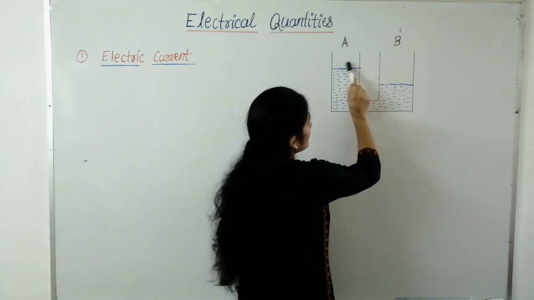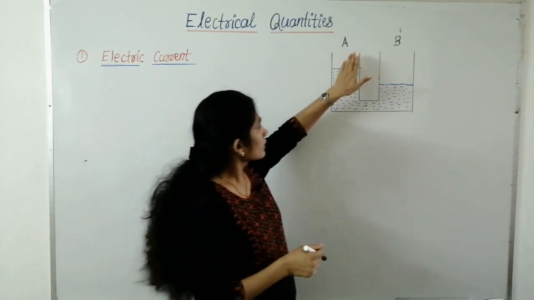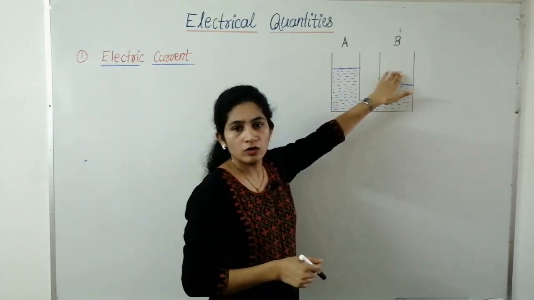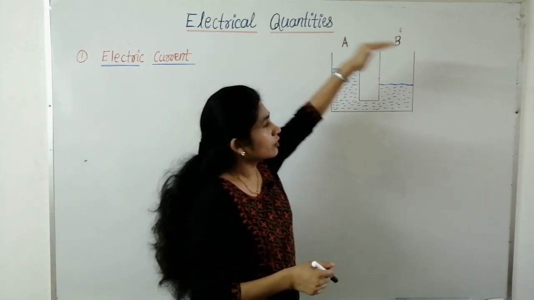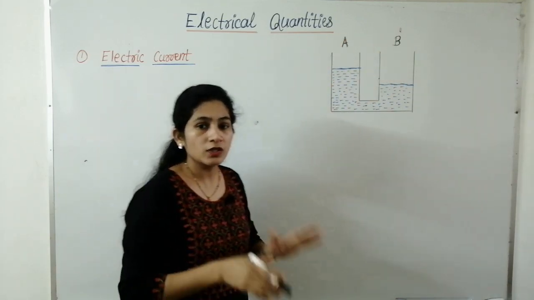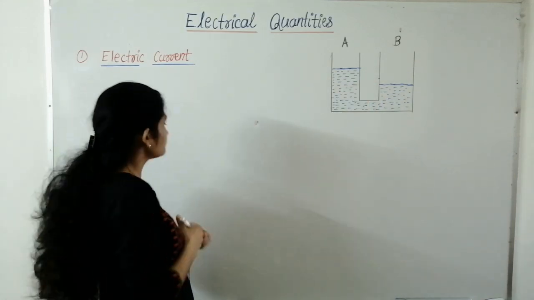Suppose the level of water in both the tanks are equal, then can water flow? No. When the level of water in one of the tanks is higher, then only water flows from higher level to lower level.